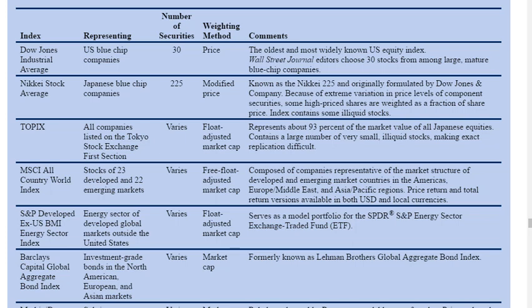MSCI All Country World Index, well, we've seen that. That's stocks of 23 developed and 22 emerging. So remember the All Country World Index, I've shown it to you. And again, you can look at an iShares that's based on that index, meant to replicate it. And so the number of securities varies. It's a free float-adjusted market cap.